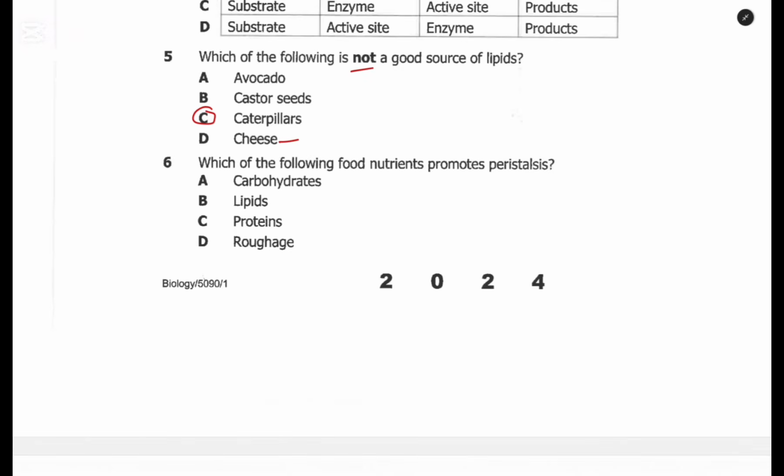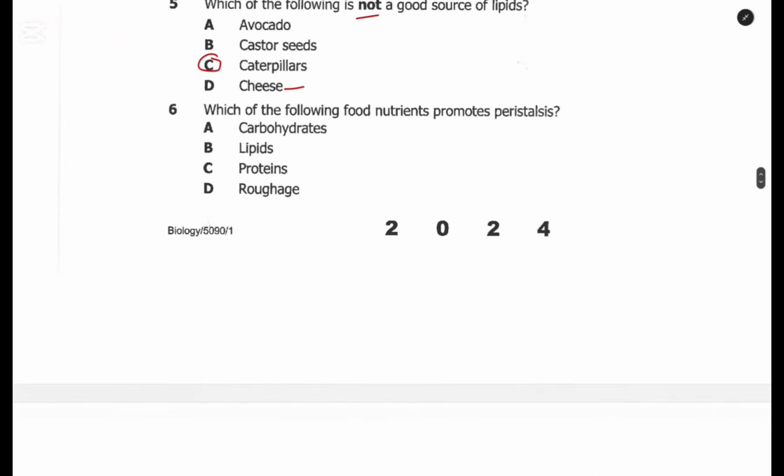Question 6. Which of the following food nutrients promote peristalsis? Peristalsis is just a rhythmic contraction of the circular and longitudinal muscles of the alimentary canal to propel the content in one direction. That is the way food moves from the mouth through the esophagus to the stomach. So the one that stimulates it is roughage. So you need roughage.